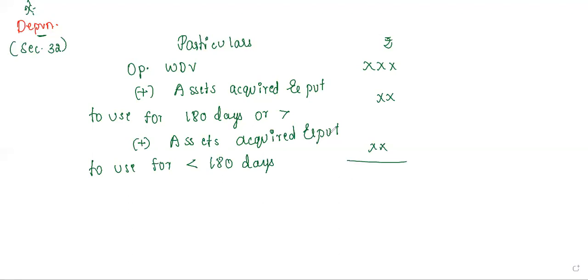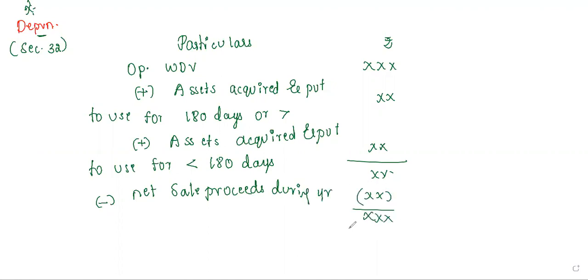Okay, so whatever the assets, that means you can make a note that whatever the newly acquired assets you have brought into your business, you will be adding that amount to your opening WDV, and after adding you will get one balance. For that balance you will be minusing the net sale proceeds during the year, so then you will get one balance. That balance is what we call written down value for depreciation.